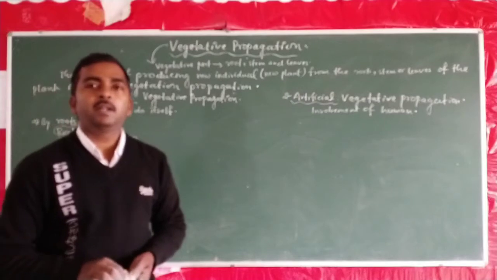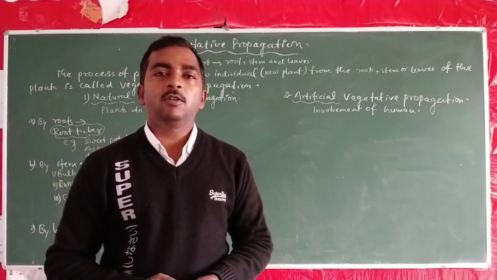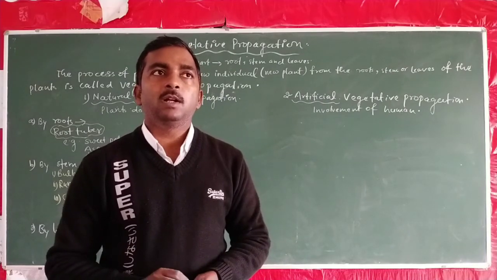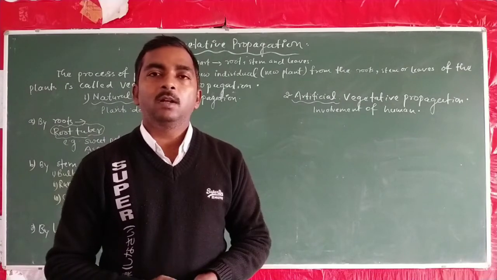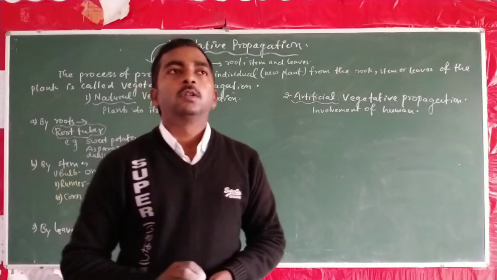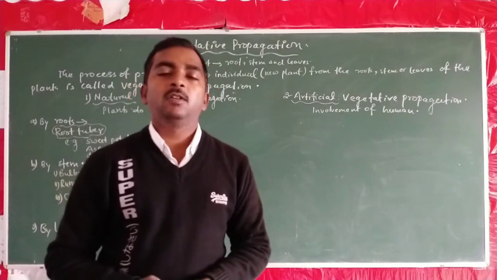Plants can be categorized into different categories on the basis of their life span: annual plants, biannual plants, and perennial plants. This saffron comes under the category of annual plants.